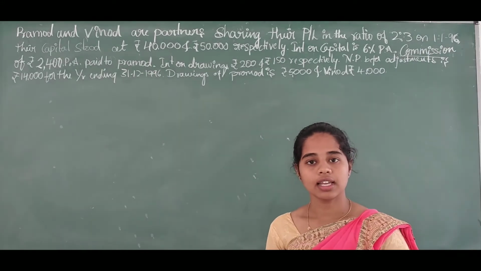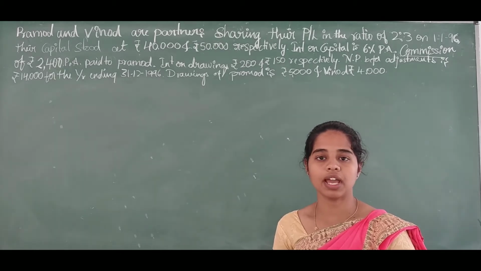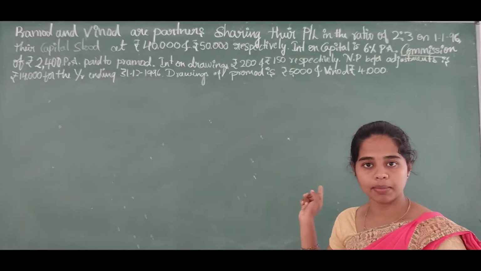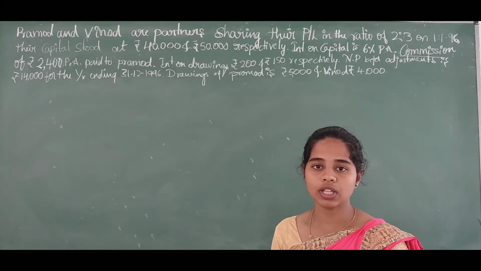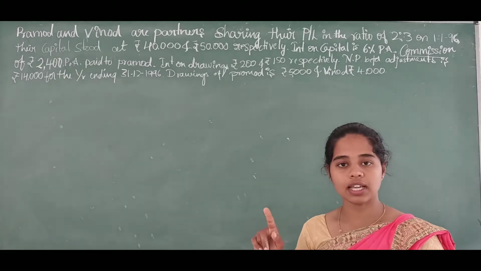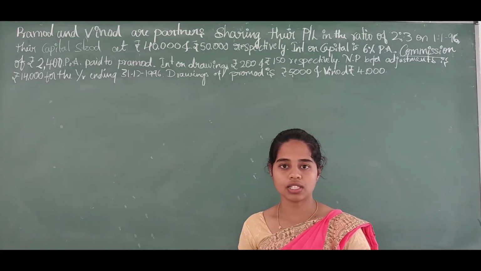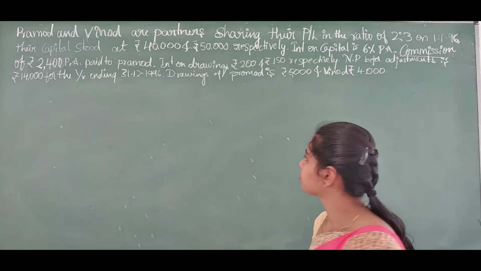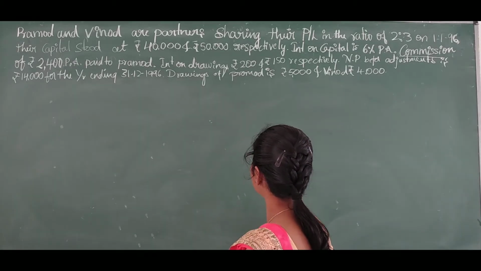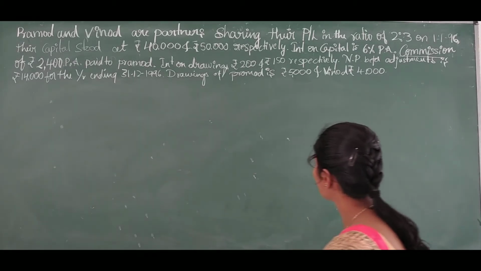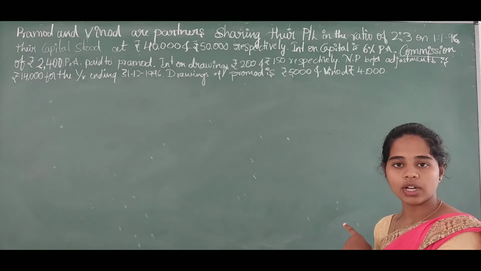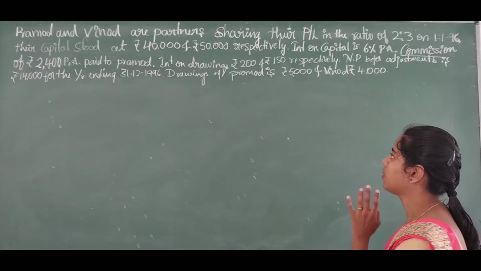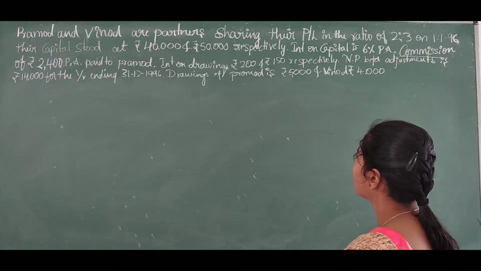commission. In the last problems we have discussed salary, but in this problem we have information about commission, whatever it is paid to the partners. So this will come at the debit side of profit and loss appropriation account along with the credit side of partners current account. And interest on drawings is rupees 200 and rupees 150 respectively. Here the calculated amount of interest on drawings is given, so we will take it directly into the profit and loss appropriation account along with current account.